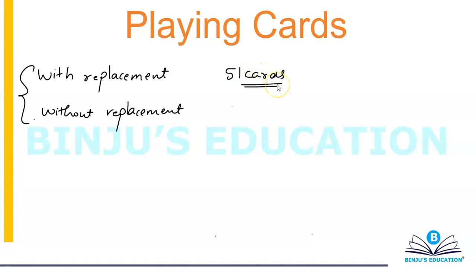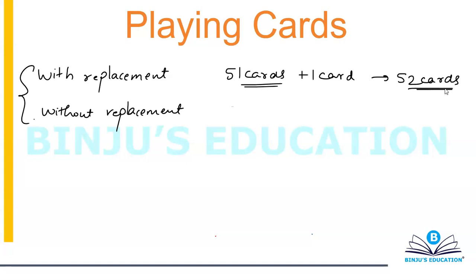Before you pull out the next card, you're going to add a card again so that it becomes 52 cards. For example, if you have taken a king out, the probability comes out to be 1 by 13. Before you take out another card, you put a king back in the deck so that again you have 52 cards. That is what is meant by with replacement. You're replacing the card that you have taken out.